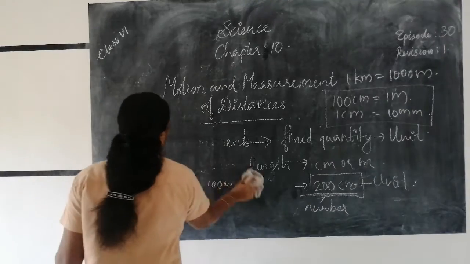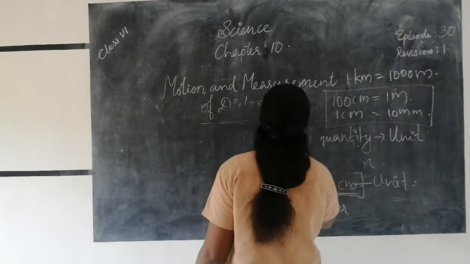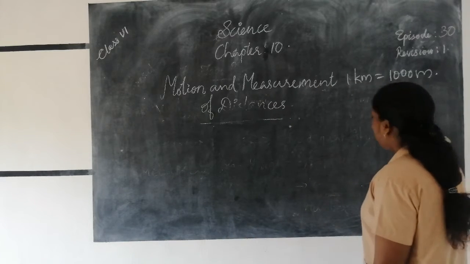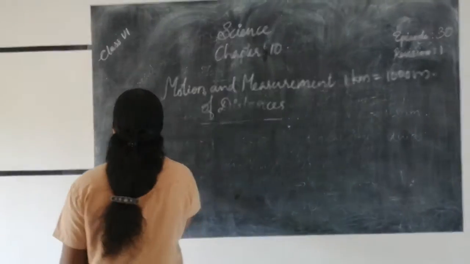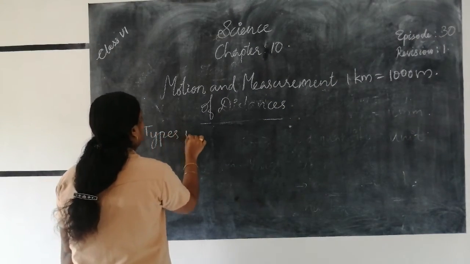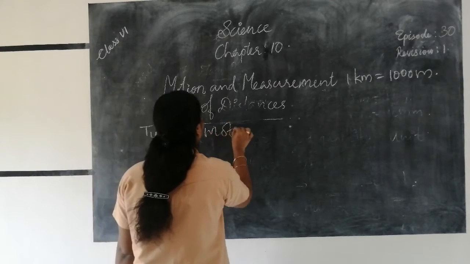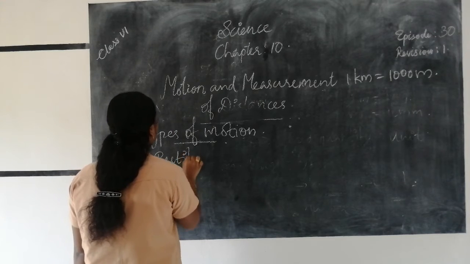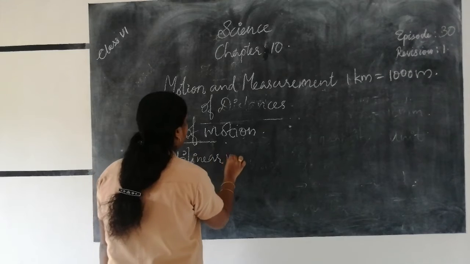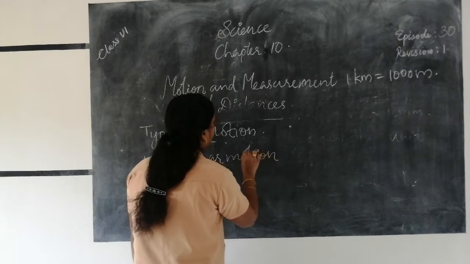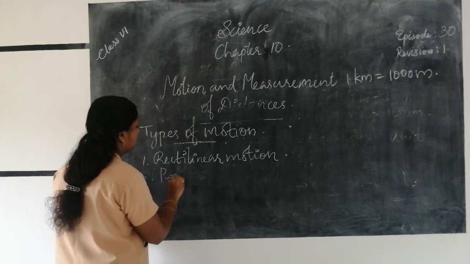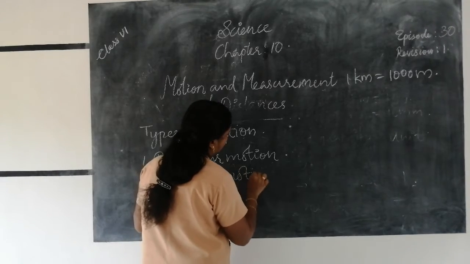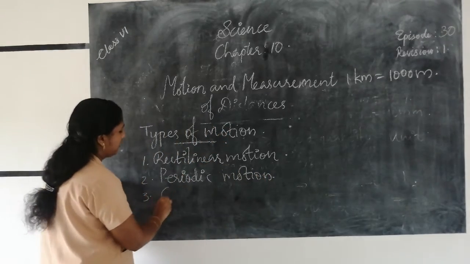So we learn about 3 types of motion in this lesson. Which are they? First one, rectilinear motion, that is straight line motion. Then the second one, periodic motion. Then the third one, circular motion.